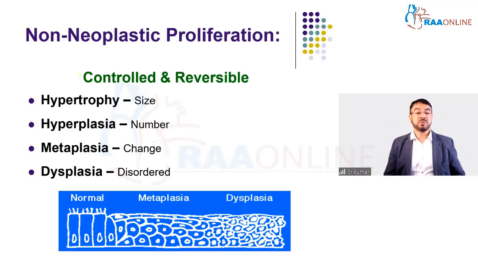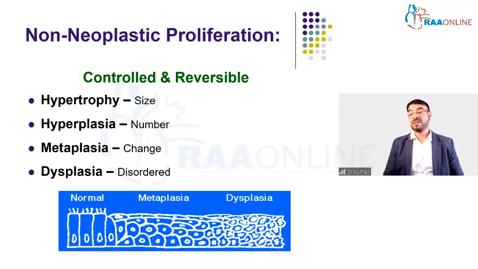Until now, we have focused on non-neoplastic proliferations, where we know that the growth and proliferation is controlled and reverses back to normal. For example, hypertrophy of the heart: there is an increase in size of the heart because of increase in size of the cells. Hyperplasia of the endometrium: there is an increase in the endometrium because of increase in number of cells.